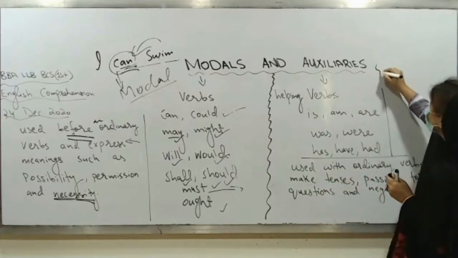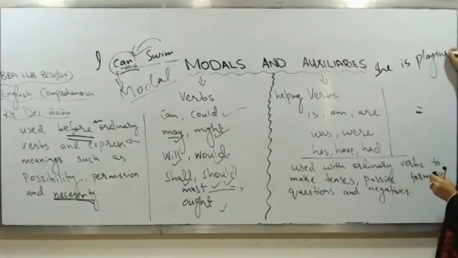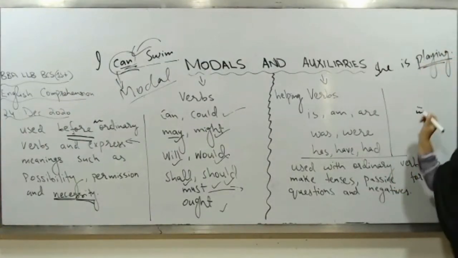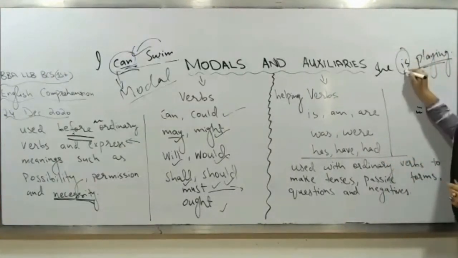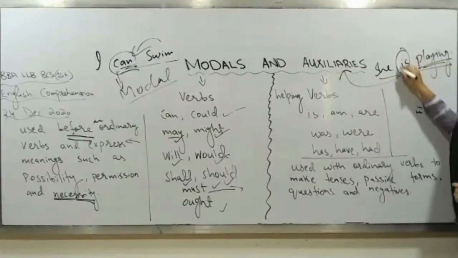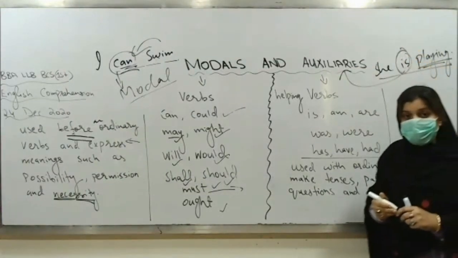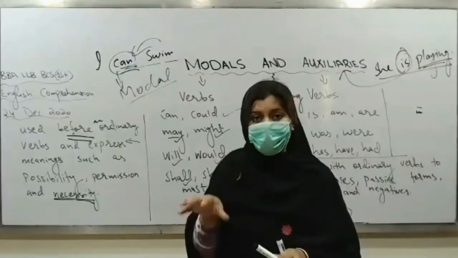Ordinary verbs, in what way? She is playing. Now this playing is what? It is an ordinary verb, meaning an action verb, and is what? It is called an auxiliary. This "she is playing" tells us that the action is being performed right now.